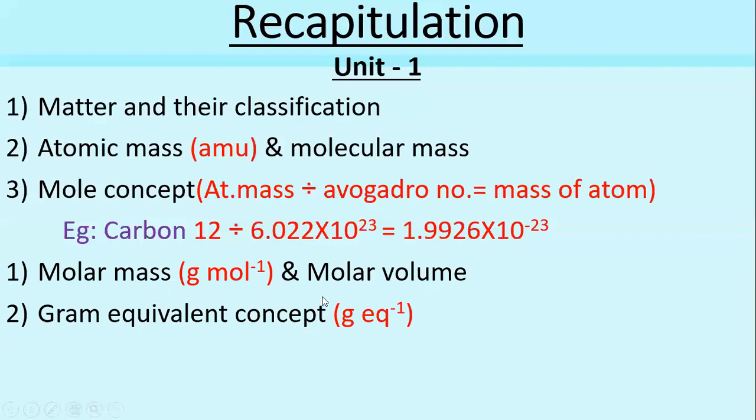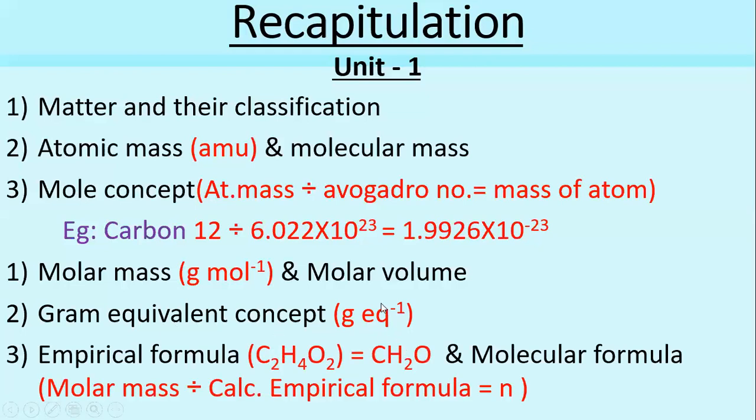This gram equivalent will be numerically equal to its equivalent weight. That is said to be the gram equivalent concept, and based on the oxidation number, the replaceable hydrogen, that is H plus ion and OH minus ion, that also we discussed with different examples, right? Their unit will be gram per equivalent. And next we discussed the empirical formula. The empirical formula is the simplest form of expressing the